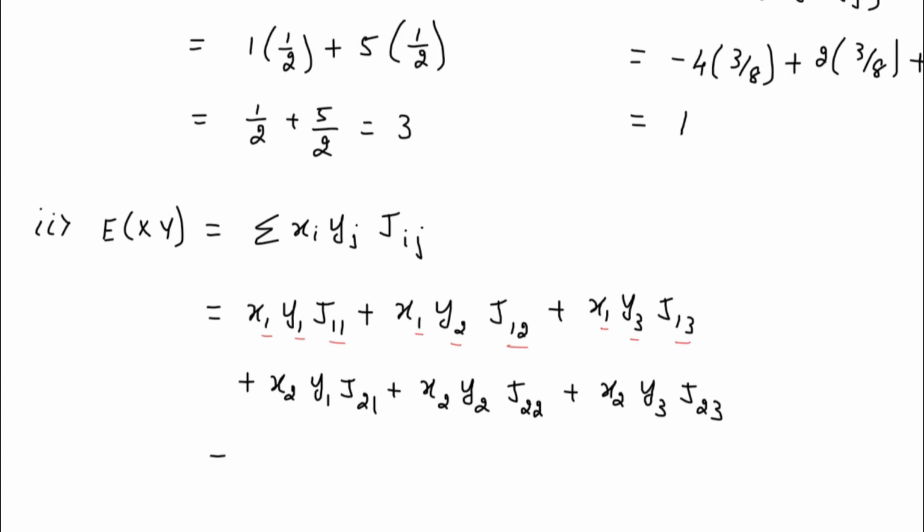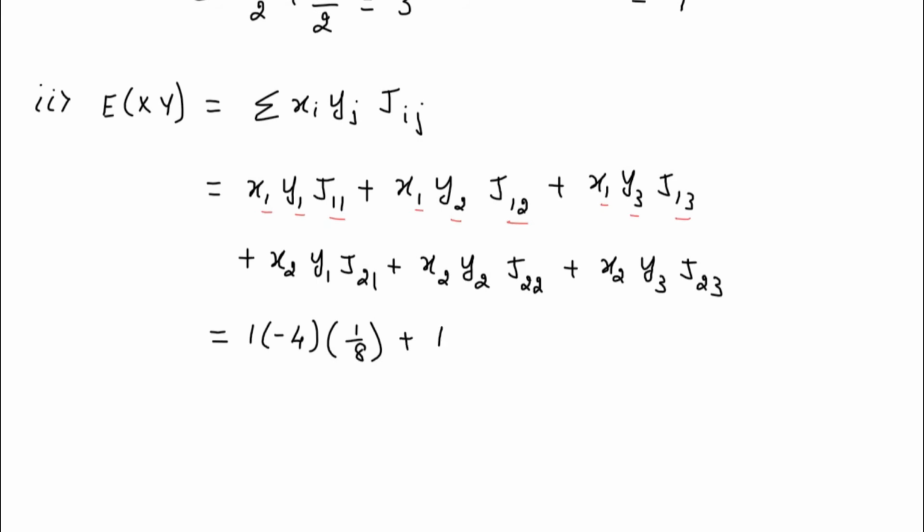So now if you try to write down the values, as you know, it is 1 times minus 4 into 1 by 8, plus 1 into 2 into 1 by 4, plus 1 into 7 into 1 by 8. This is the first row values. Plus we'll continue with the second row.